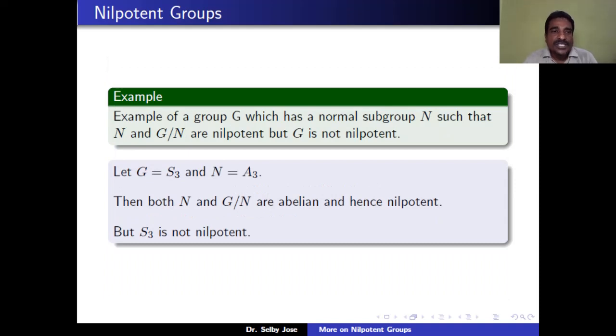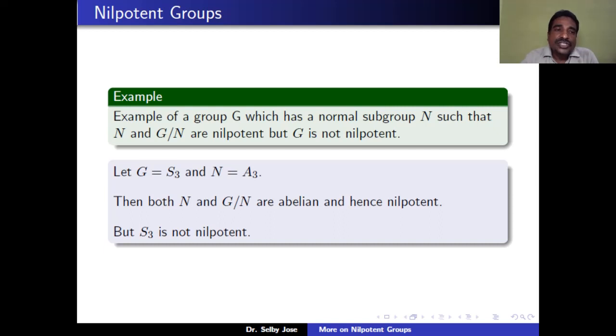We now see an example for which G is not nilpotent, but n and G mod n are nilpotent. So that means we need to find a group G which is not nilpotent, but some normal subgroup n of G is nilpotent and the corresponding quotient group G mod n is also nilpotent.